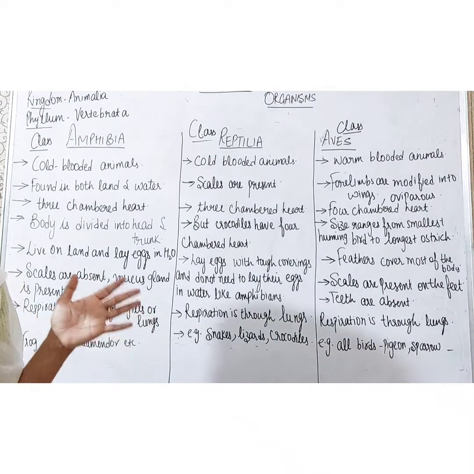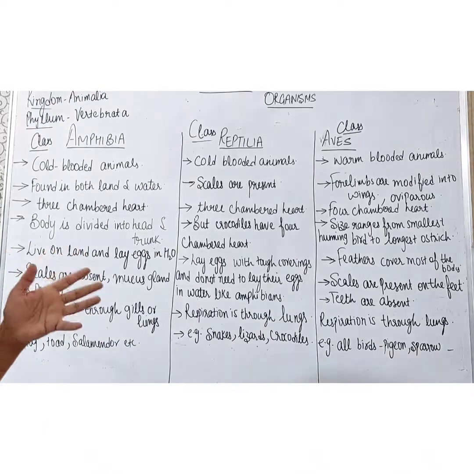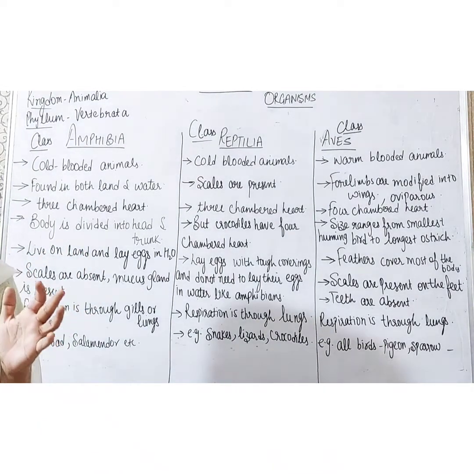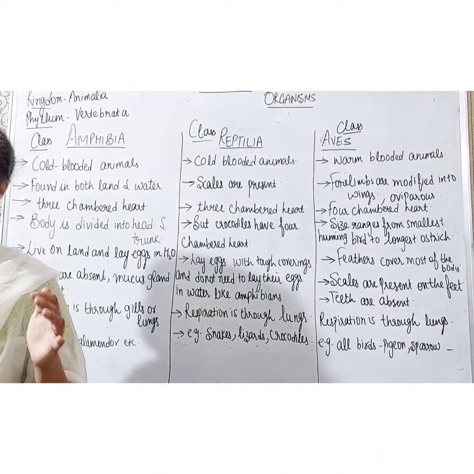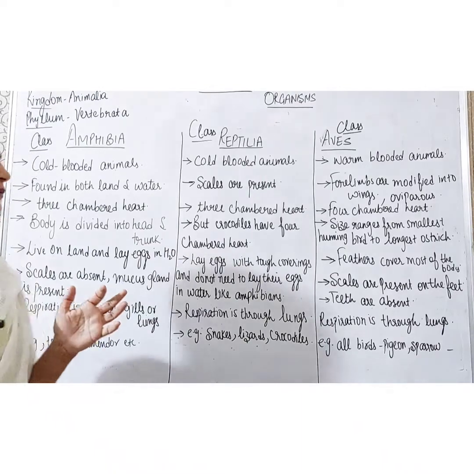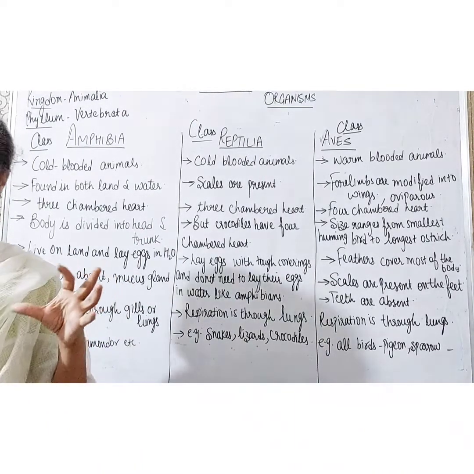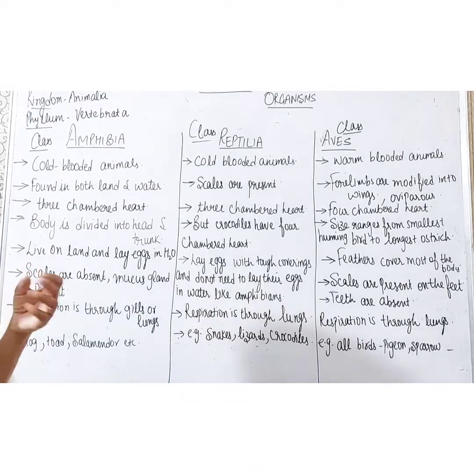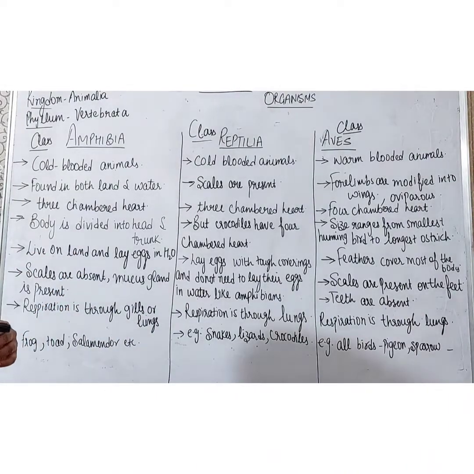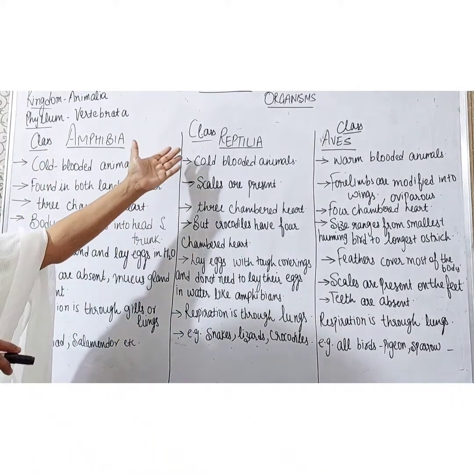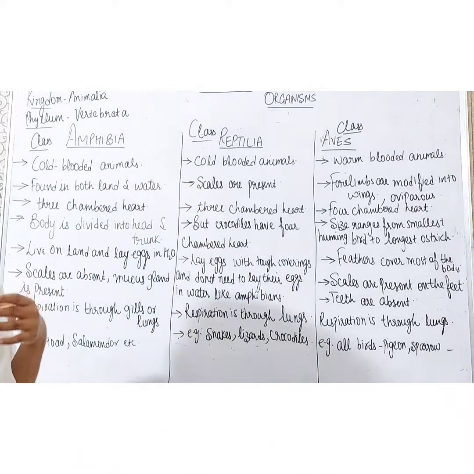So, these are the basic features of the animals belonging to class Amphibia, which are found both on land and in water. Basically, they live on land and lay eggs in water, and they have a three-chambered heart. They are cold-blooded, scales are absent, mucous glands are present, and respiration is through gills or lungs.